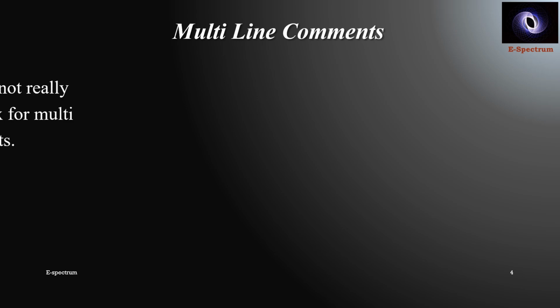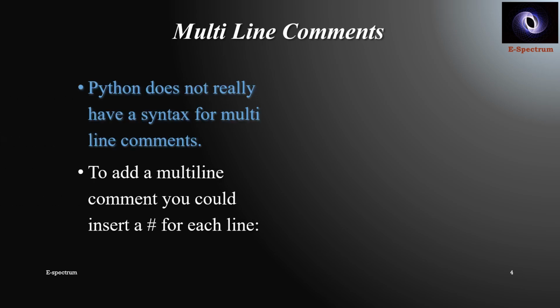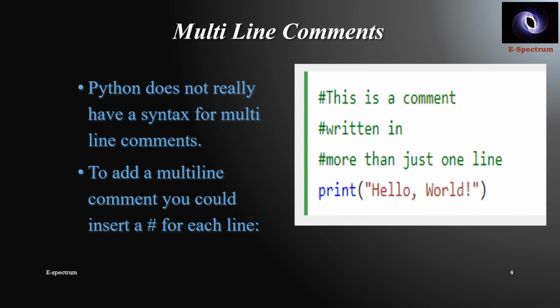Now if I want to give multiple lines as comments, how is it to be given? Python does not really have a syntax for multi-line comments, but we can work around it. To add a multi-line comment, you can insert the hash before each line. So how will it look? Suppose I want to insert 3 lines. Then for every line, before typing, I should append a hash sign.